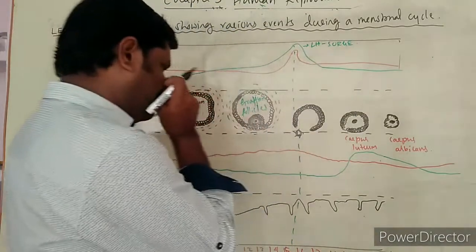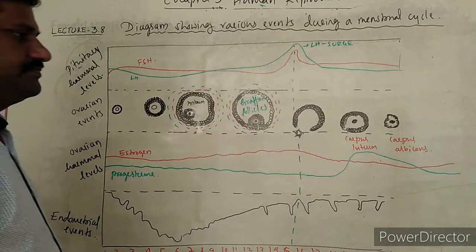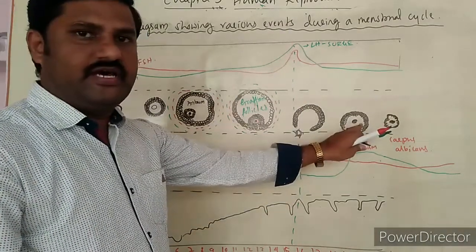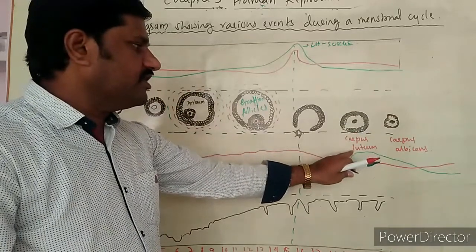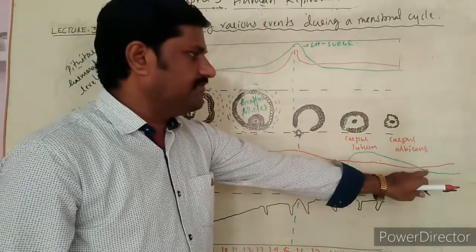And whenever there is more secretion of progesterone hormone due to the corpus luteum which is developed over here, if pregnancy takes place, the corpus luteum might have increased its level hereafter itself.